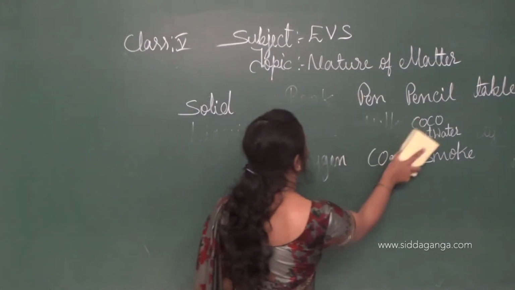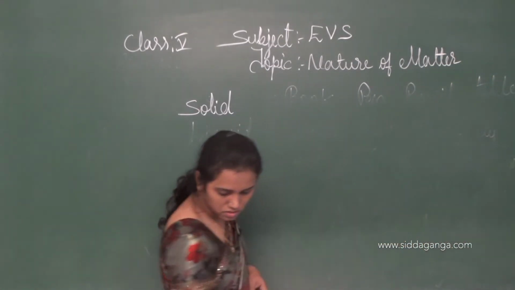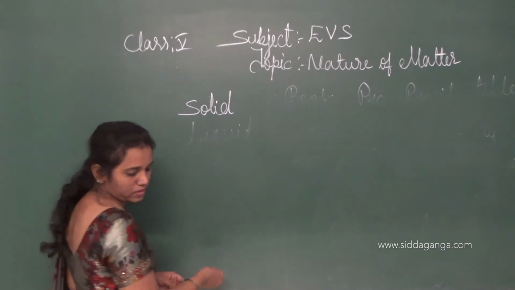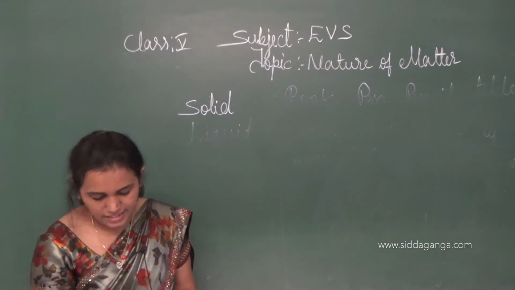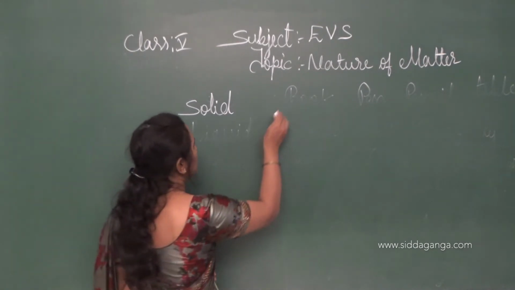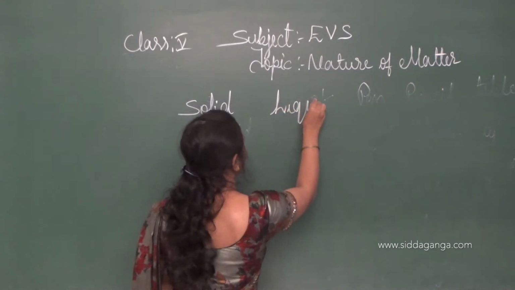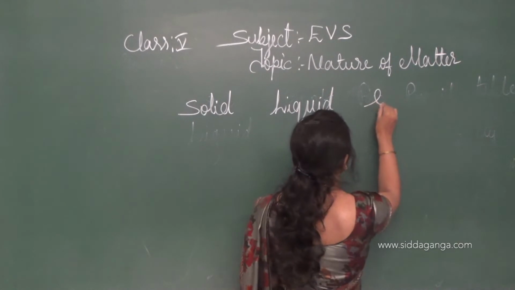Next activity: think and group these materials in their particular columns: solid, liquid, gas.